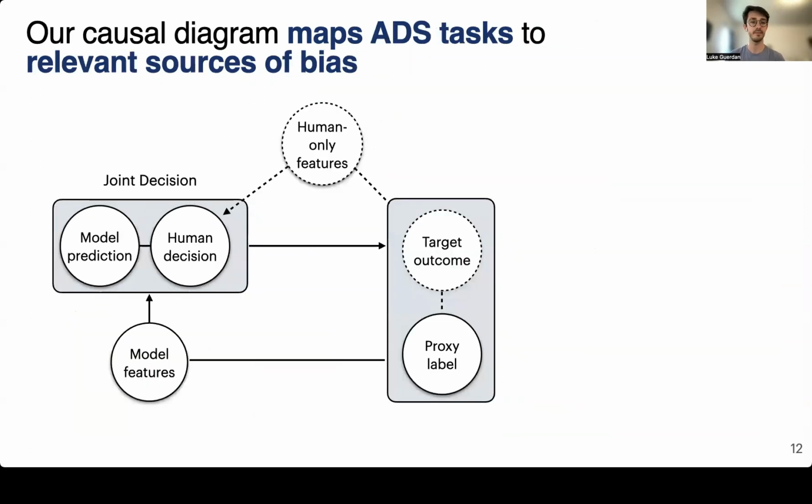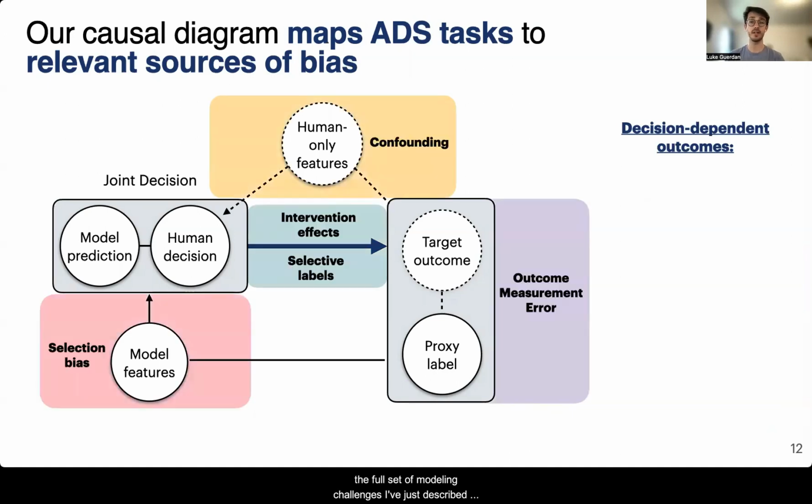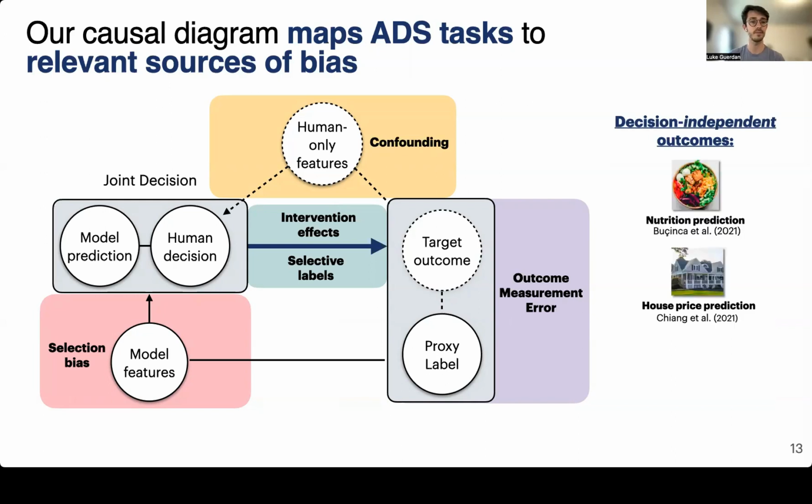Our framework also allows researchers to map algorithmic decision support tasks to relevant sources of statistical bias that apply in that setting. For example, when decisions impact downstream outcomes, the full set of modeling challenges I've just described are of concern. And this setting is relevant in many real-world modeling deployments, such as lending and criminal justice.